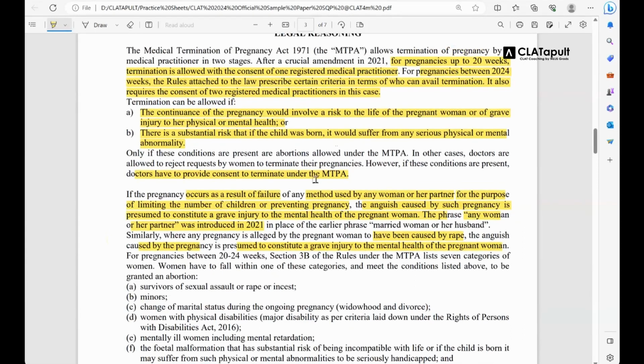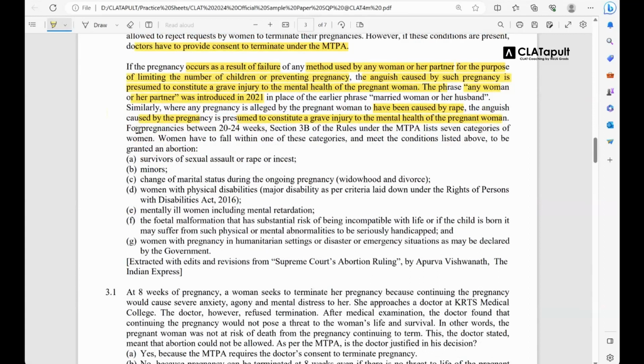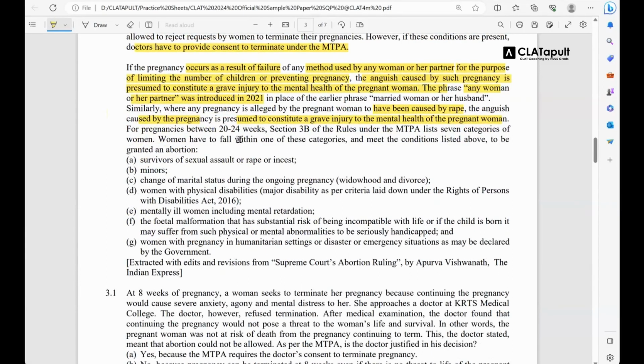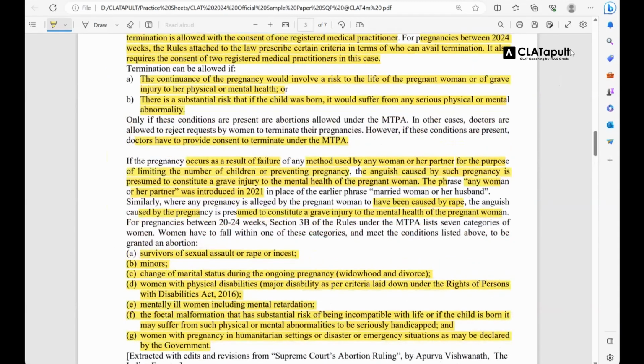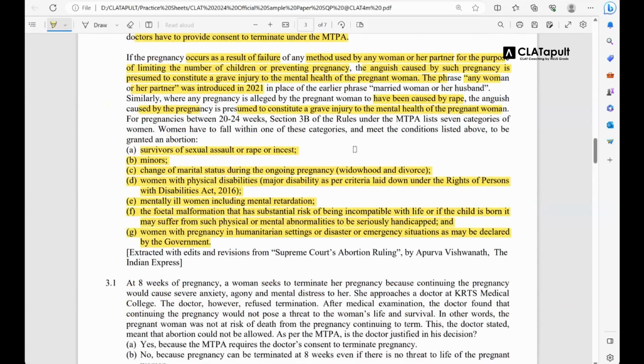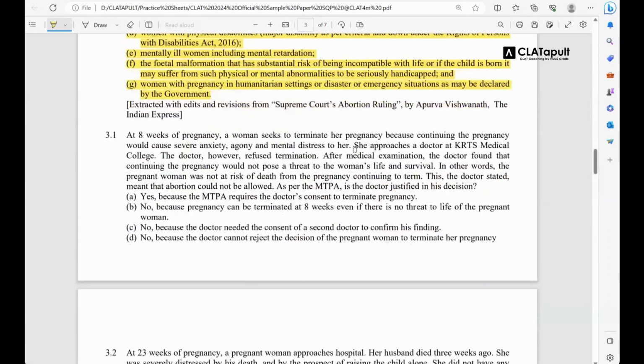Okay? Cool. Again, the passage also says that for pregnancies between 20 to 24 weeks, Section 3B of the rules under the MTPA lists 7 categories of women. Women have to fall within one of these categories and meet the conditions listed above to be granted an abortion. So here there are some categories. Now see, these are also a lot of categories, and technically these are also important for you. So this passage was extremely lengthy. However, now when you go to the questions, you would see how easily this passage could be solved within just a span of 4 to 5 minutes. All right, is it clear till here? We proceed with the passage.